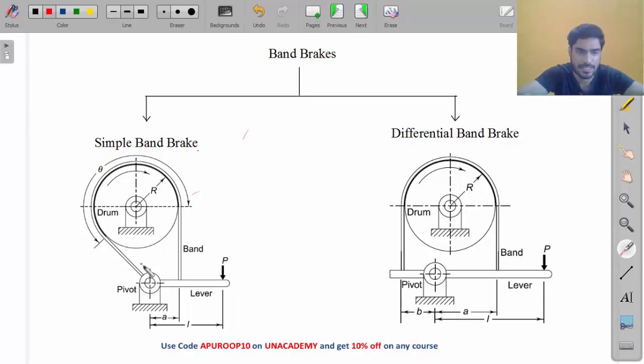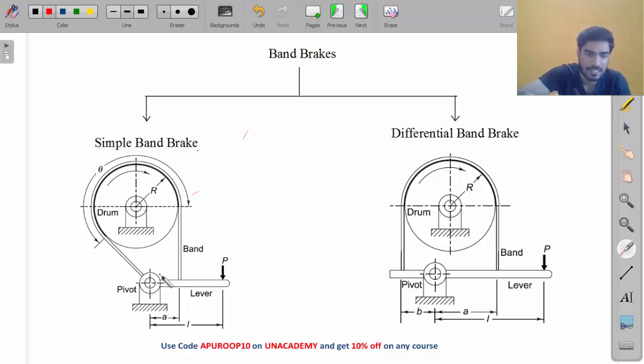So do you understand the simple difference, my friend? In simple band brake, one end is directly connected to the hinge, but in differential band brake, both the ends are at some distance from the hinge. This is one end, this is one end, both are at some distance. So this is the difference between simple band brake and differential band brake. Okay, so do you understand the working?